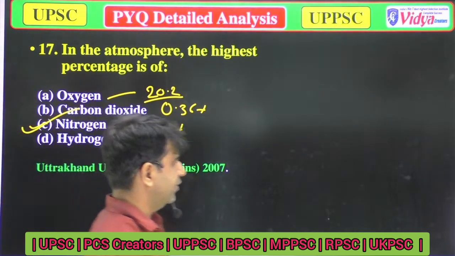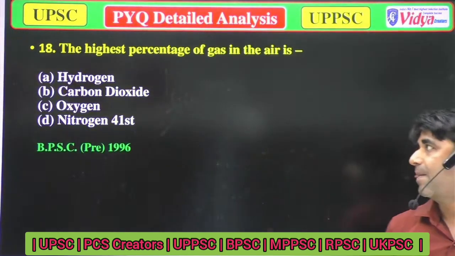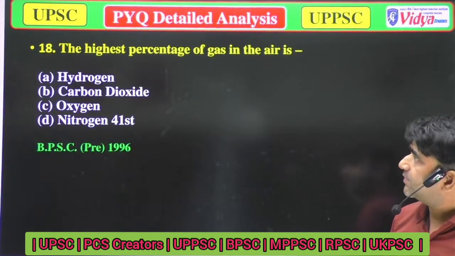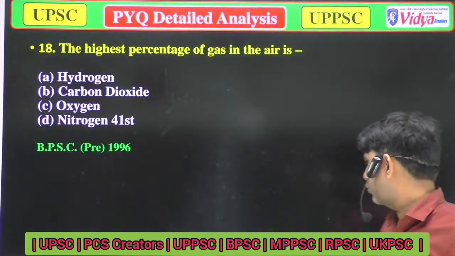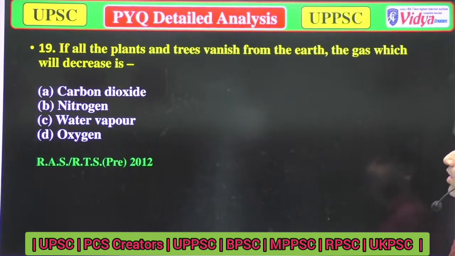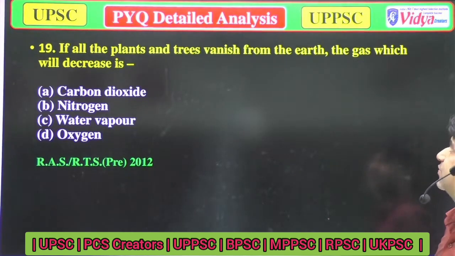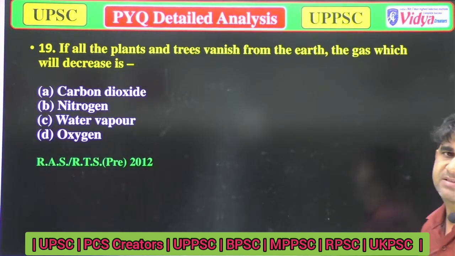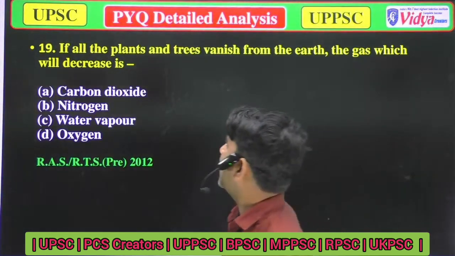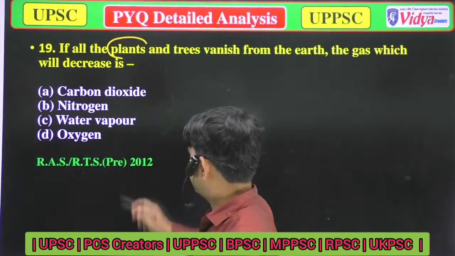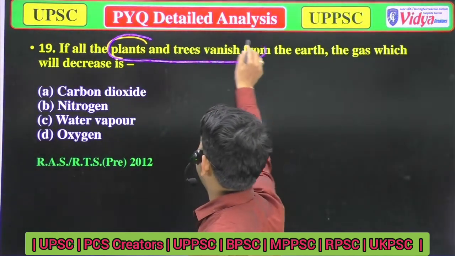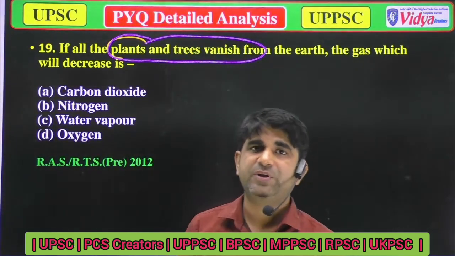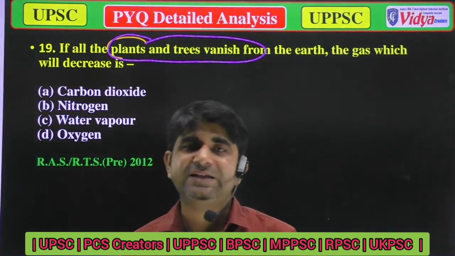So now we'll move to the next question. The highest percentage of gas in the air is. This is again the same question. If all the plants and trees vanished from the earth, the gas which will decrease is, means there will be no plants and trees on the earth.